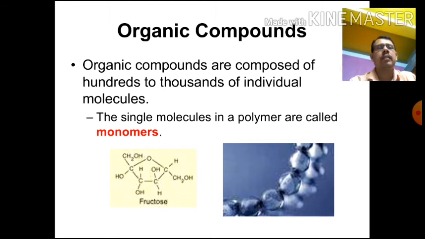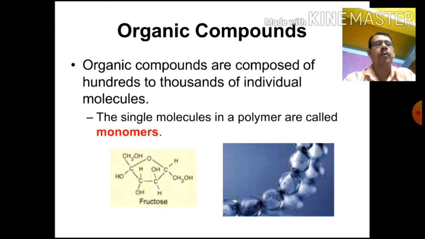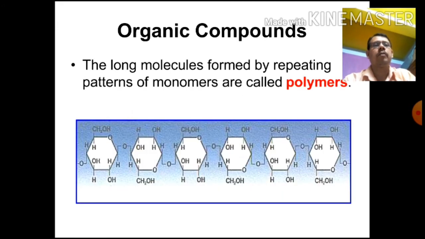Here is the structure of fructose. It contains C6H12O6, though their structures differ, it is commonly known as C6H12O6. That means it contains carbon, hydrogen and oxygen. They are organic compounds. No other compound is attached to this organic molecule.